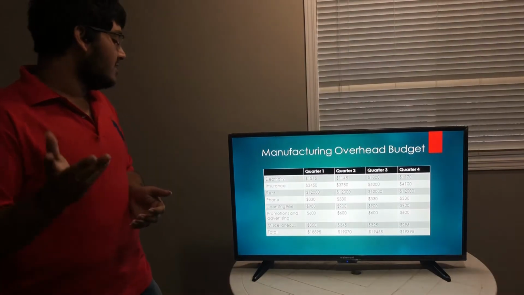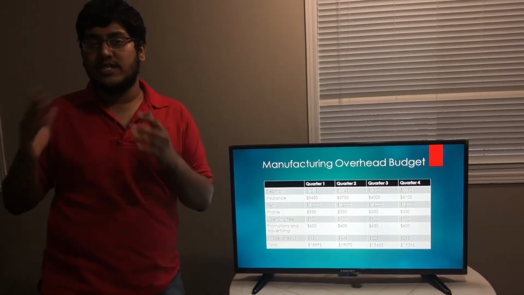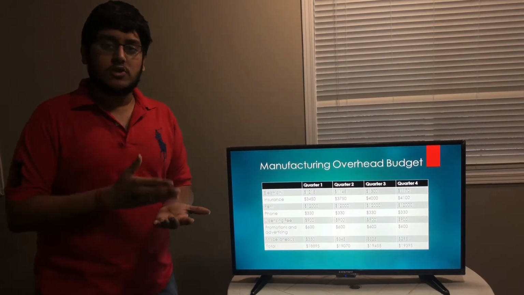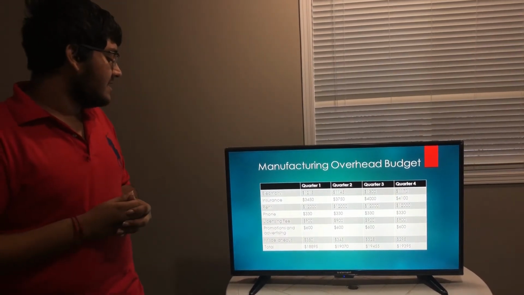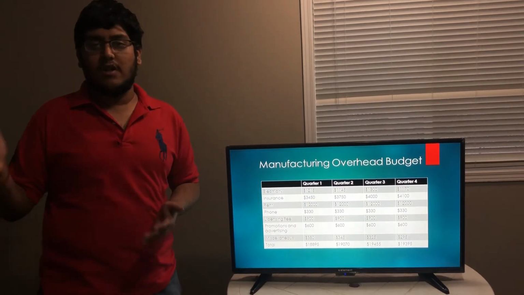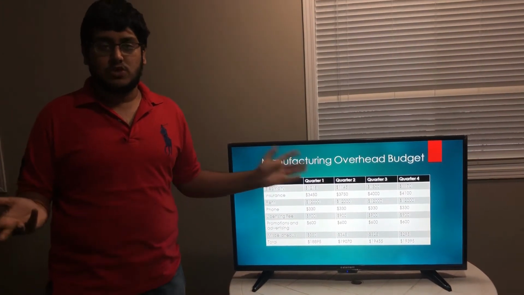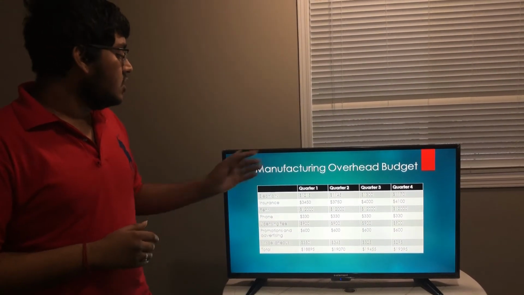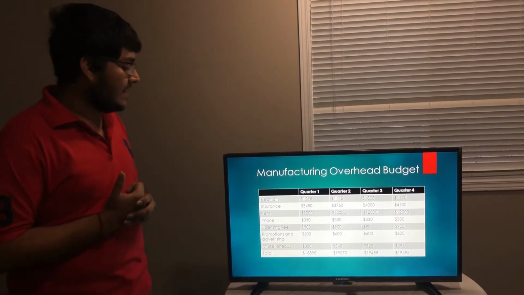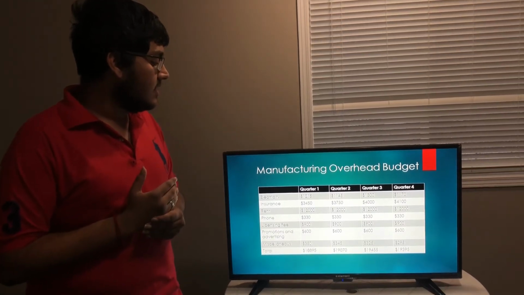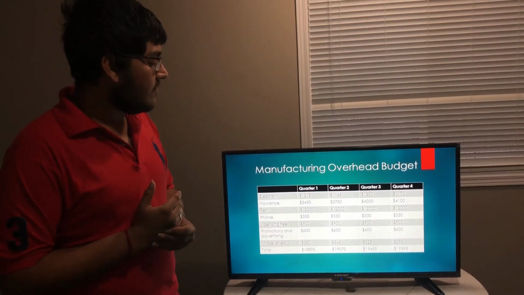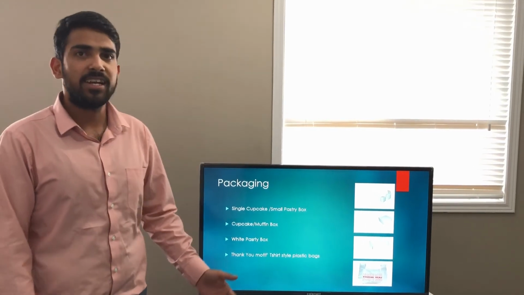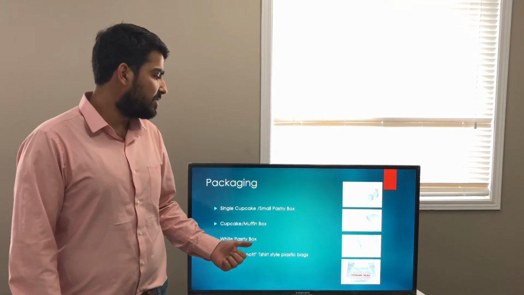Licensing fee, promotions and advertising. So what we are doing is going to wholesale fairs and giving people our product samples. So all those cost money. Then the miscellaneous charges. Yes, there are other miscellaneous charges like transportation and all that, which will be incurred per month. So all that has been accounted for, and the total per quarter has been calculated. In the first quarter we spent about $18,895, in the second quarter $19,070, the third quarter $19,445, and the fourth quarter $19,395.